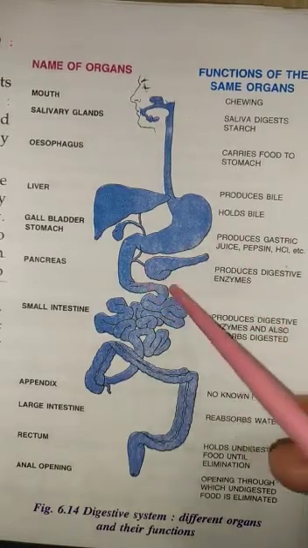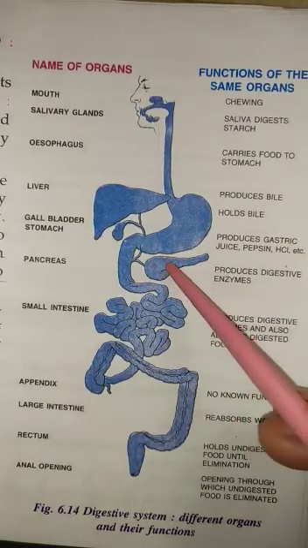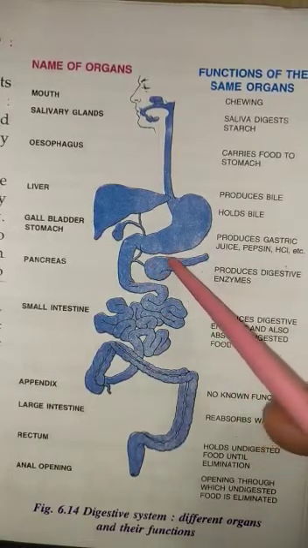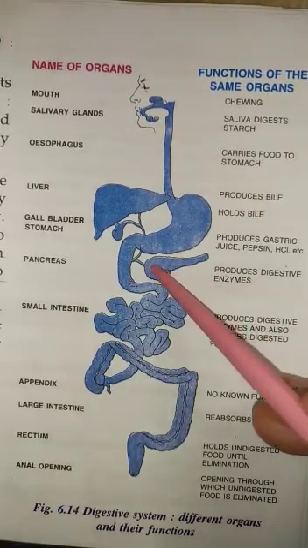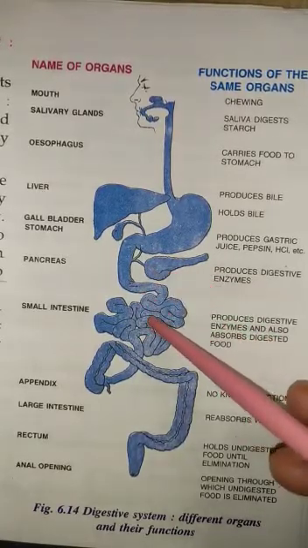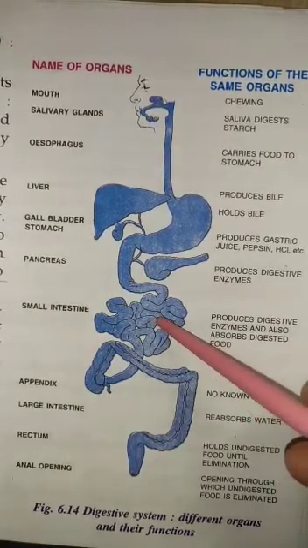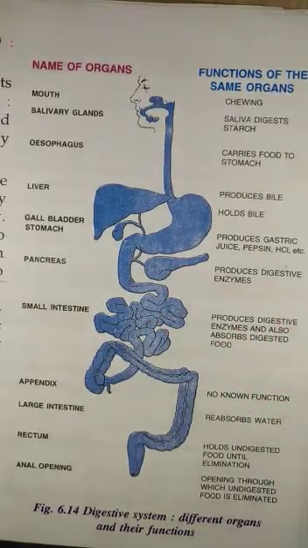The pancreas secretes the pancreatic juice. The pancreatic juice is poured into the small intestine along with the bile. The pancreatic juice acts on carbohydrate, fat and protein and changes them into simpler form.